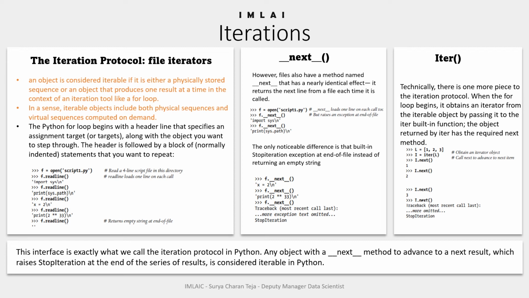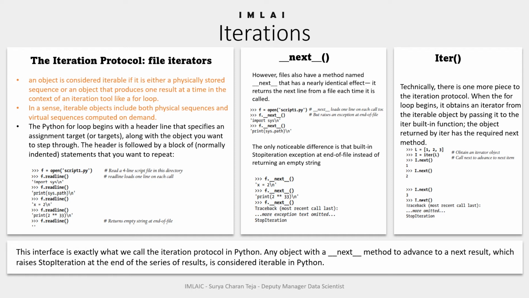Before we jump into the example, we will look into the concept of the iteration protocol. This is how an iteration protocol works.